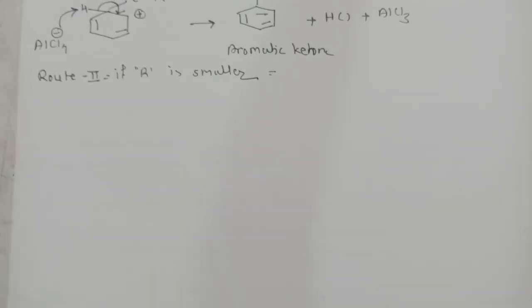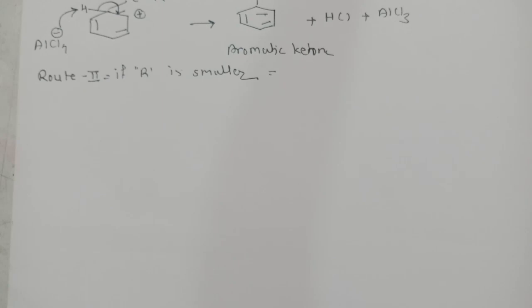Now we will learn the mechanism for route second. Route second is for what? If R is smaller. Now we will learn this route second if the R group is smaller.